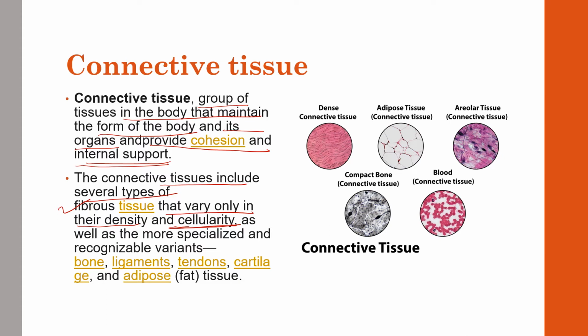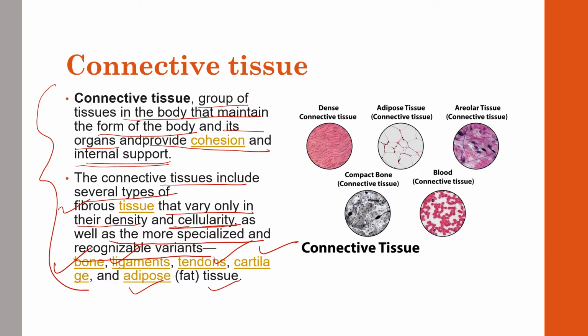So it is clear. So as well as they will be more specialized and recognizable variants, like you can say that bone is a connective tissue, ligaments are connective tissue, tendons are connective tissue, cartilage, adipose and fat tissues, these all are connective tissue because they are providing the organs internal support, they are providing cohesion. So these all are maintaining the form of the body. So without bone, without the blood, without the cartilage, without these fat or adipose tissue, your body will not have any form or shape. So these are very important.